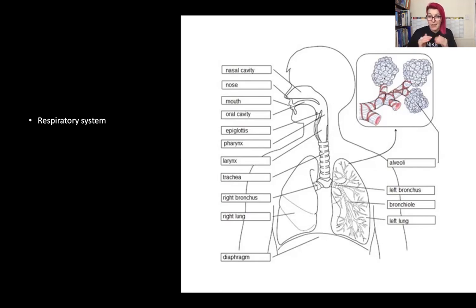And if you notice at the bottom, underneath the rib cage there, we've got a diaphragm. The diaphragm is what's going to contract and flatten as the rib cage expands as we breathe in air. So on the next slide, I'm going to give you a task, which is to draw this out and write a little flow diagram of the passage of air to the alveoli, and then what happens at the alveoli.